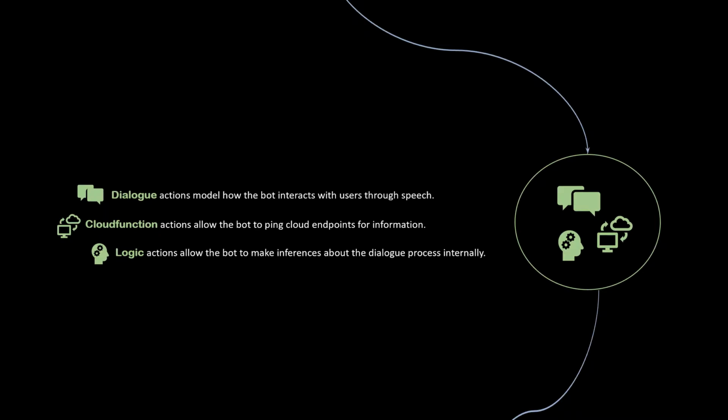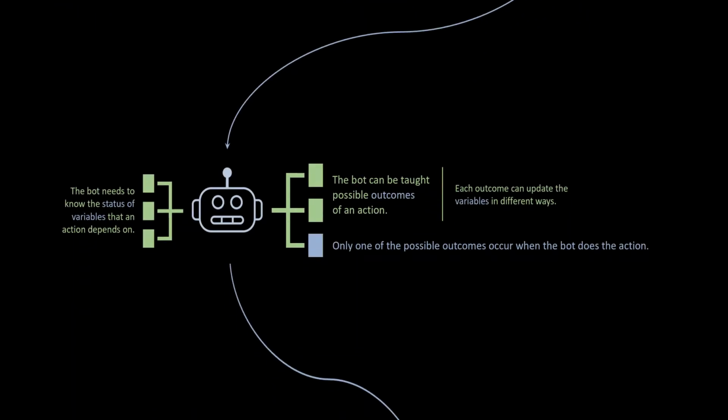At the heart of the declarative specification of these actions is a structure all too familiar to the planning community. Each action is defined in terms of a set of needs or preconditions that are required for an action to execute, and a set of outcomes. Each outcome models a set of updates to the world. Tanya envisages the different possible outcomes that can happen when an action is done. Only one of them materializes at the time of execution.